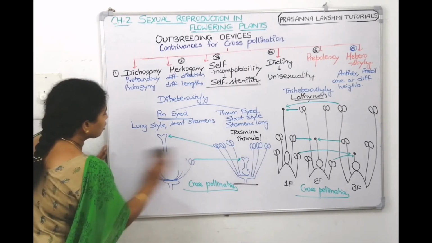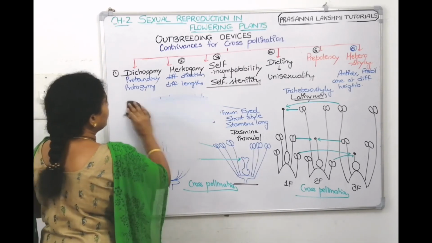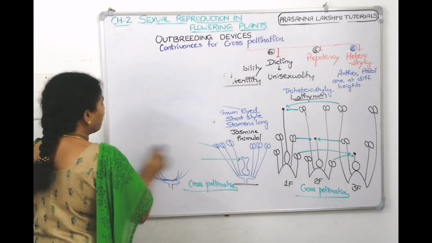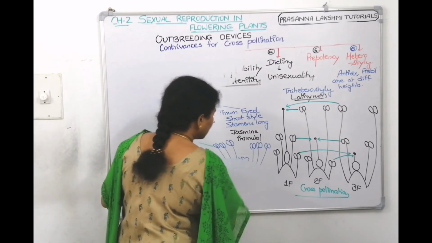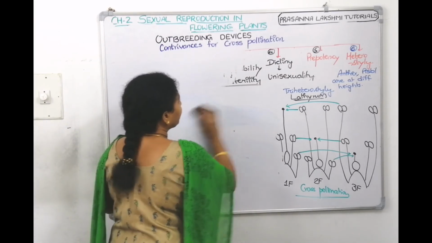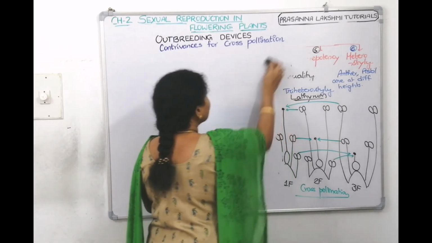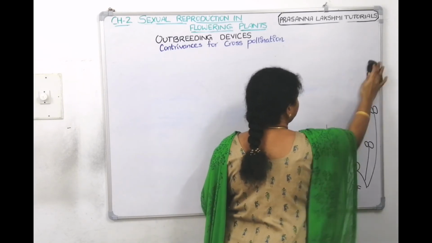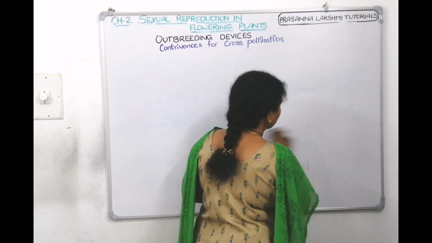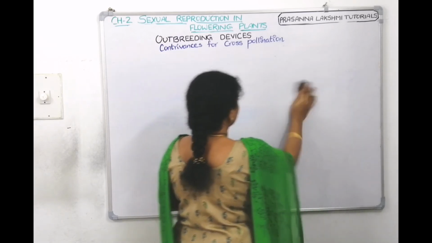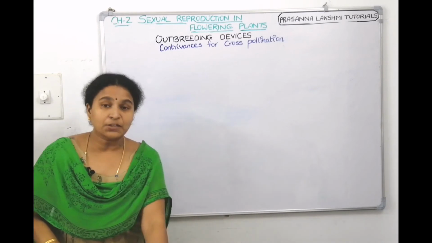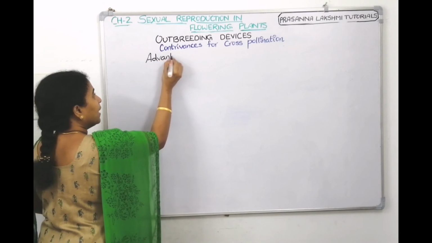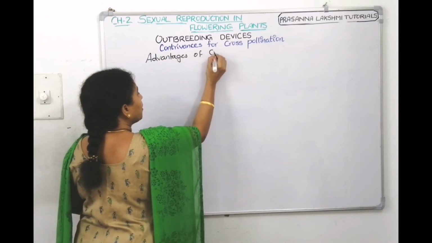Now, let us talk about the advantages of cross-pollination. So, why are the plants taking this much pain to get cross-pollinated? When in nature, bisexual flowers are there, why don't they go with inbreeding? Why are they avoiding self-pollination? What are the advantages the plants will get with such type of cross-pollination? We will see now. What is a flower? Is it a vegetative organ or reproductive organ? Reproductive organ. So again, which type of reproductive organ is a flower? It's a sexual reproductive organ. So let us talk about the advantages of cross-pollination.